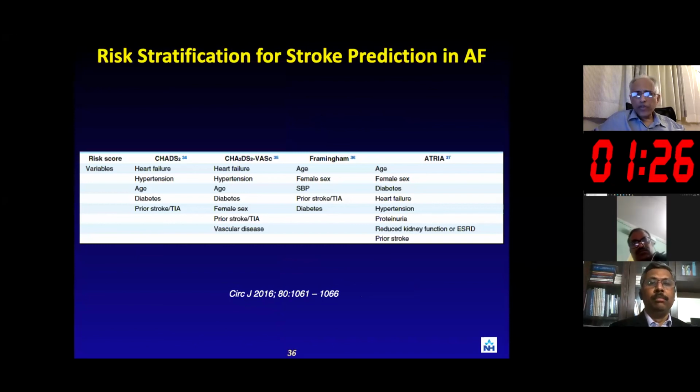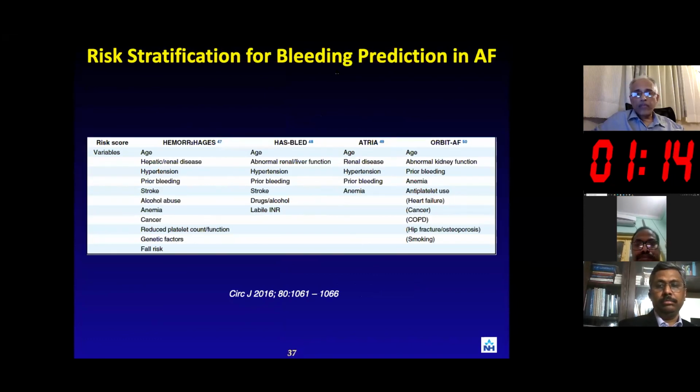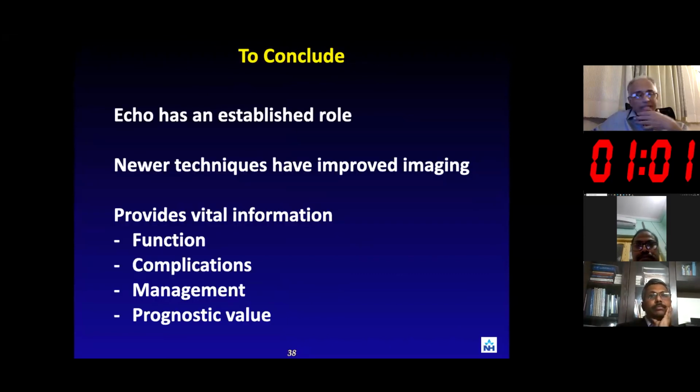Coming to my last few slides. Apart from the echo, these are the other scores which are looked into in terms of risk stratification. So you have the stroke prediction scores, and then you have the bleeding prediction scores. These are the scores to look at what happens if there's a high likelihood of bleeding that can occur in atrial fibrillation. So these are the various ways to look at it.